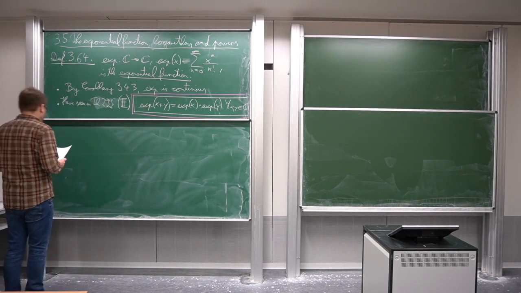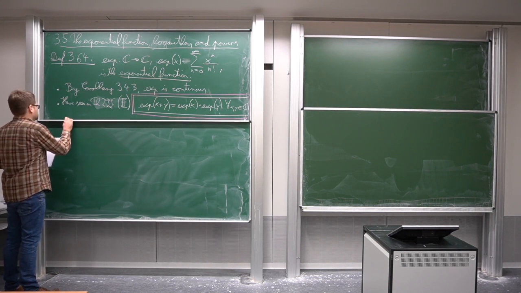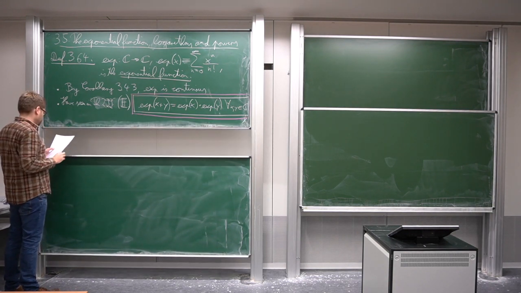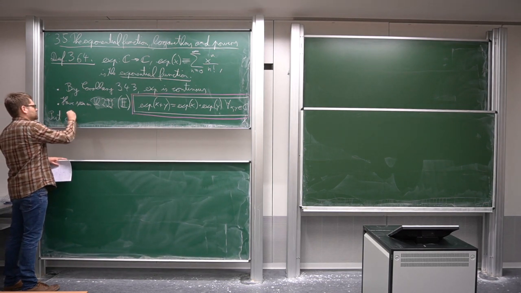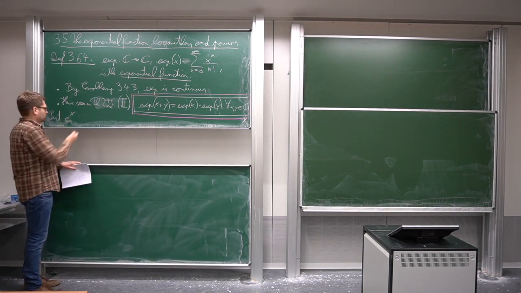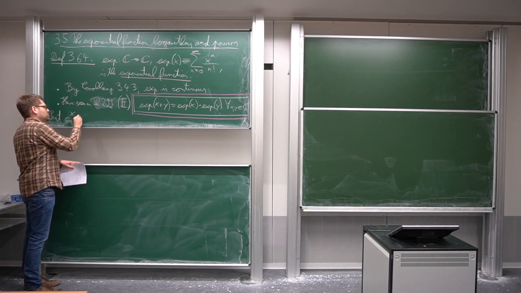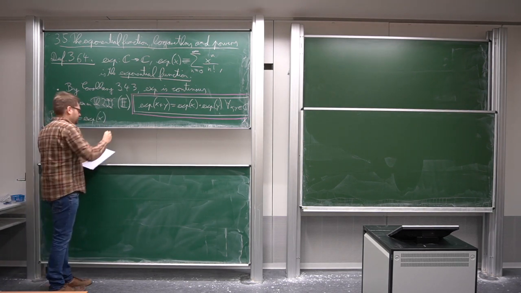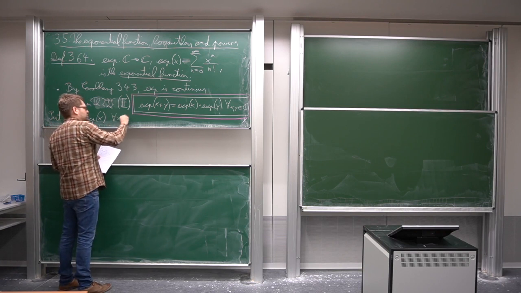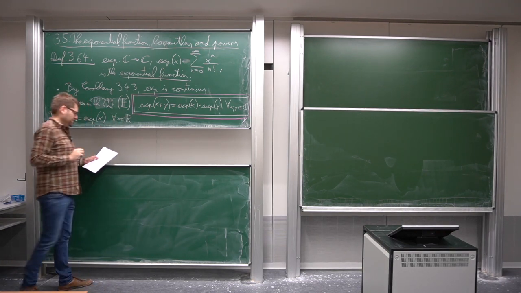These are the two crucial properties. To save some notation, I want to introduce the shorthand notation you probably all know, namely I want to write e to the power of x instead of exp of x, and this I will only use in this section if I have a real argument here.